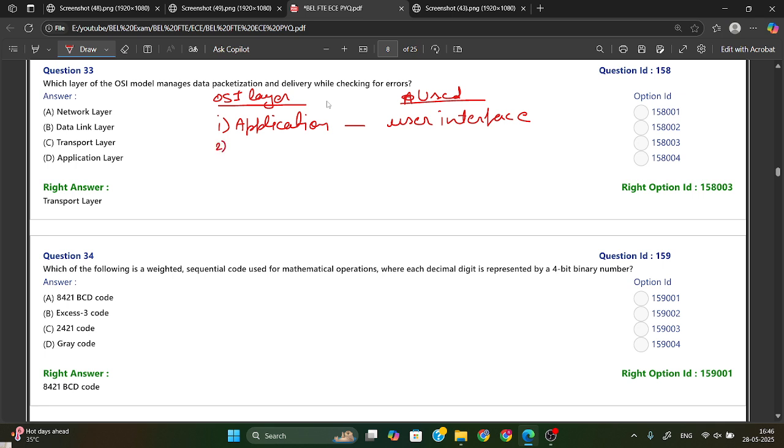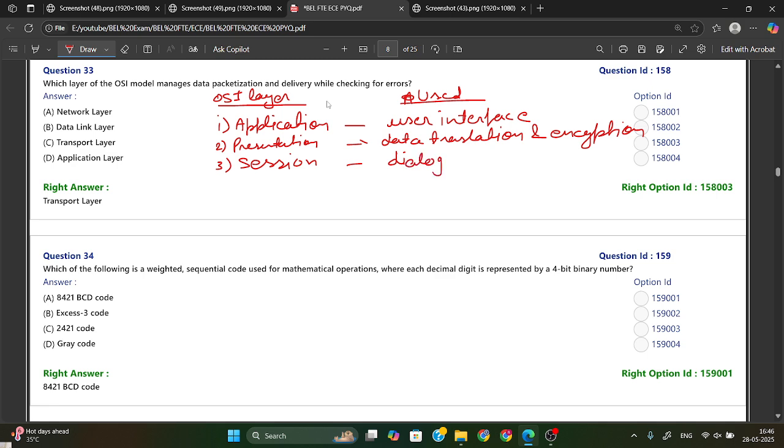Now the second one is your presentation layer. Presentation layer is used for data translation and encryption. Then the third one is your session layer. The function of session layer is dialog control.